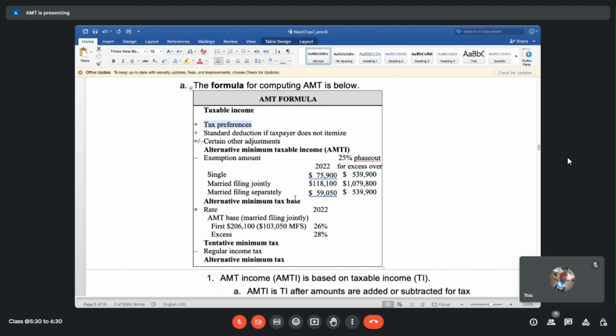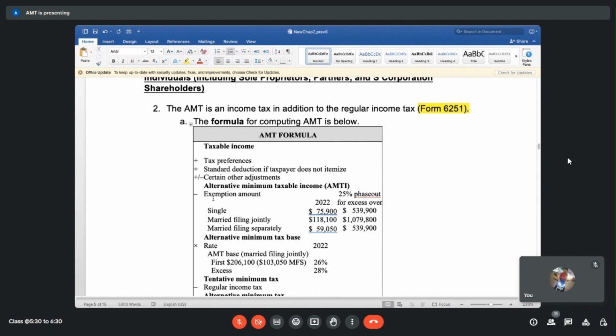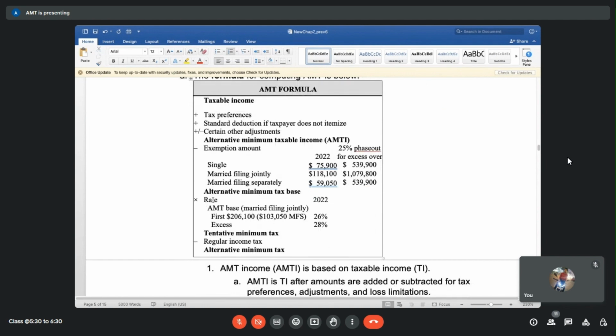If the person or the family is earning below a certain amount, it's not the intention of the US government to put them into an AMT situation and ask them to pay more taxes. When we are doing it manually, we obviously need to know the list of items that should be added back and deducted. But most of the time, when you run it in the software, it will do it automatically. But we should know why AMT is coming up, so we can give the right answer to the client: your income is above so and so level, that's why you're falling into it, and the deductions are very high this year. This is probably the reason you're falling into the AMT category.